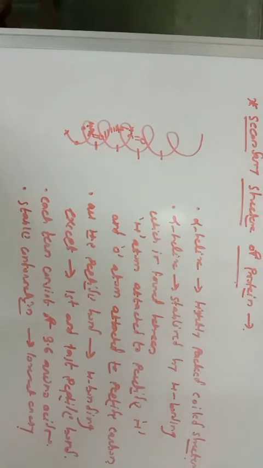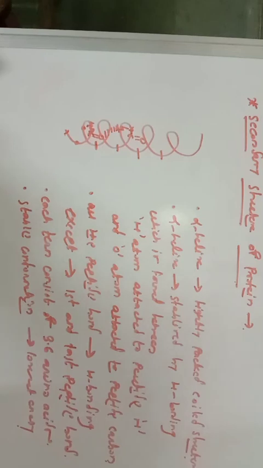Individually the hydrogen bond is weak, but collectively it is a very strong bond to stabilize the alpha helix structure. Again, all the peptide bonds except the first and last are involved in the hydrogen bonding.